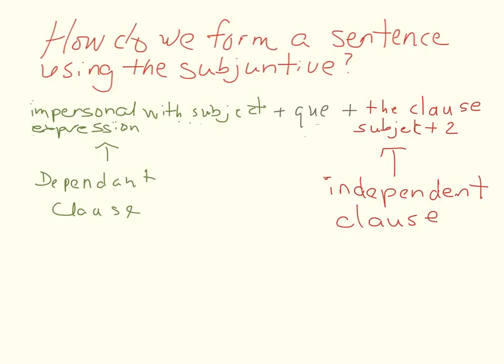The second clause is the dependent clause, and this is where we use the subjunctive mood. Your verb flipping. And in class, I will go over in a little bit more detail these dependent and independent clauses. On the next slide, you're going to see some examples.